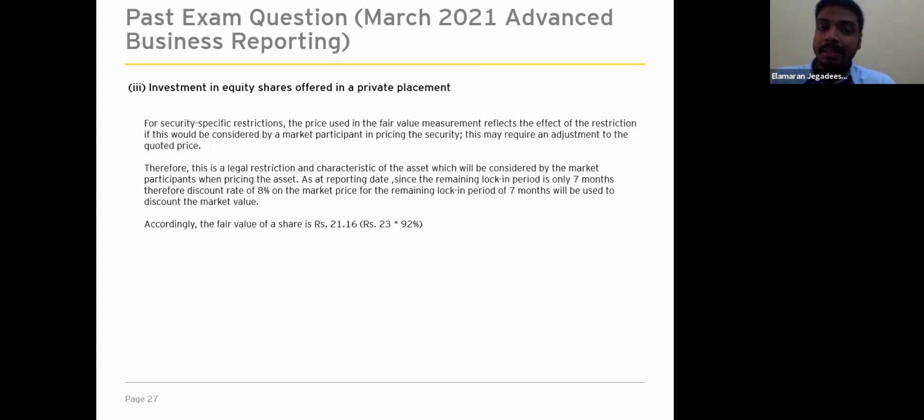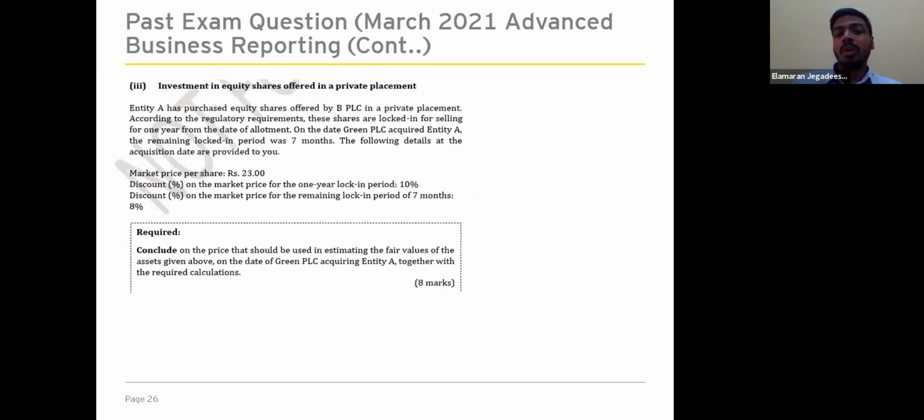So this is similar to the previous question that we have discussed. The previous question was an entity-specific restriction, but this is an asset-specific restriction, so we are required to make an adjustment. The next question is, are we required to make an adjustment for the whole 1 year period, 10%, or are we required to make an adjustment for the remaining 7 month period, 8%?